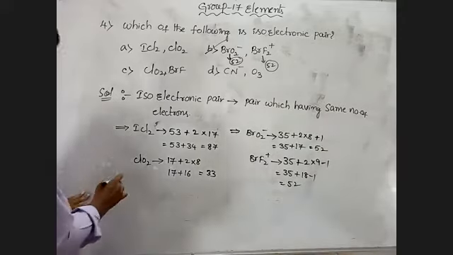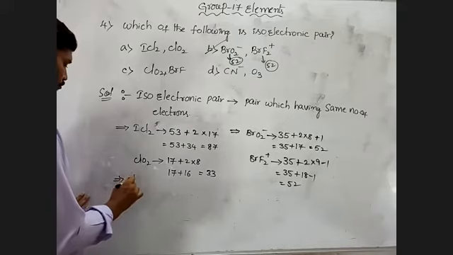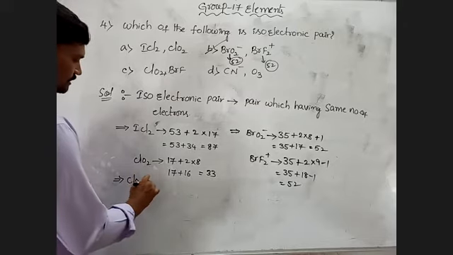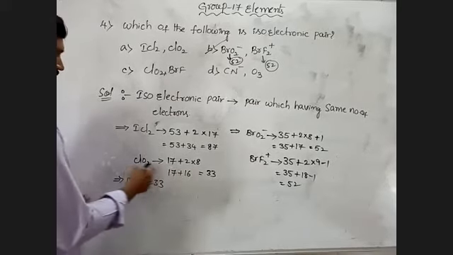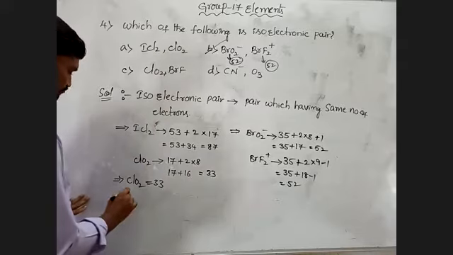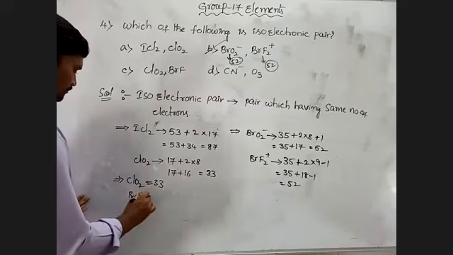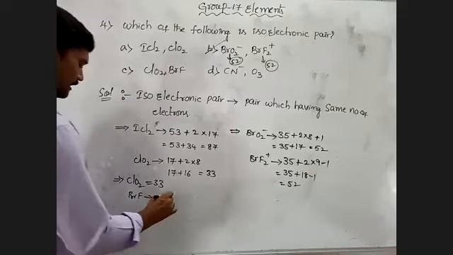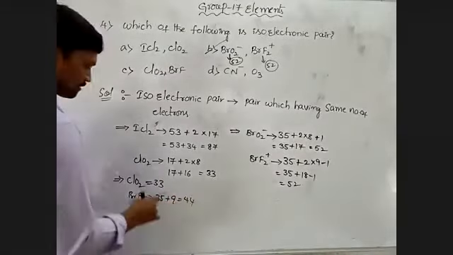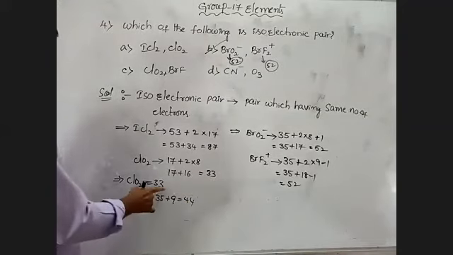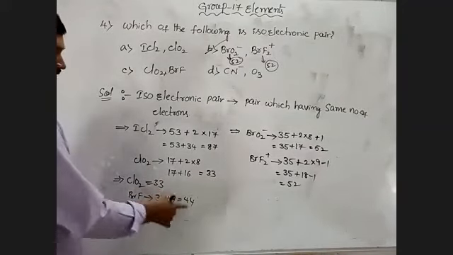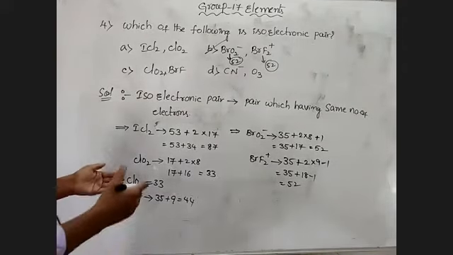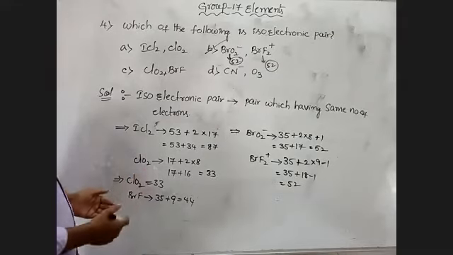So ClO2, here you take ClO2. Already here 33 electrons. Calculate this one also. BrF, bromine 35 plus 9, 44. Both are not equal. Here 33, here 44. These are not equal, so this pair does not contain the same number of electrons.